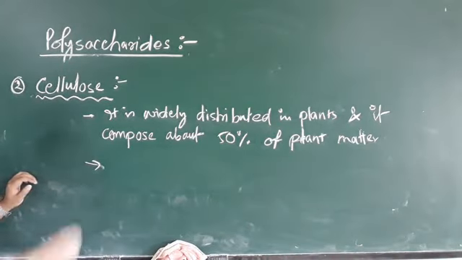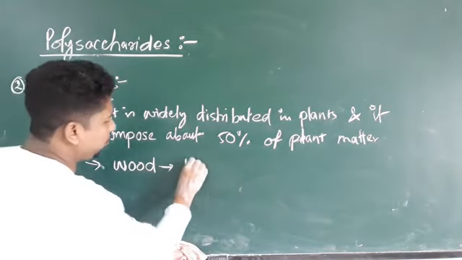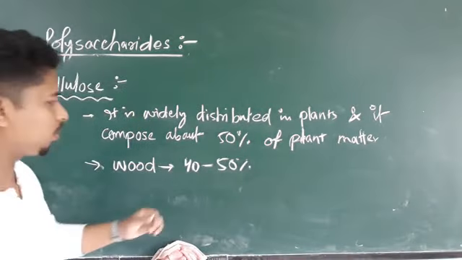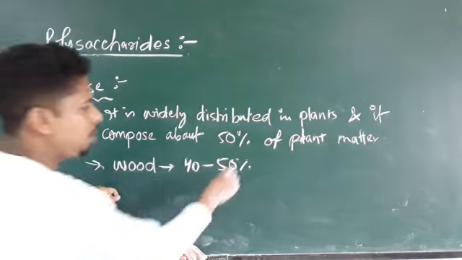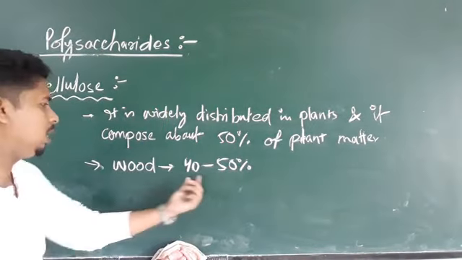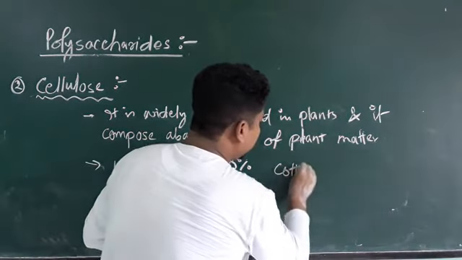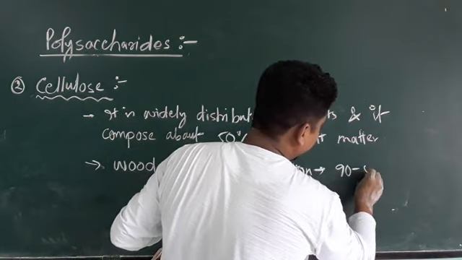It is mainly found in wood. The percentage of cellulose in wood is about 40 to 50%, and the rest is lignin and resin. In cotton, the percentage of cellulose is about 90 to 95%.